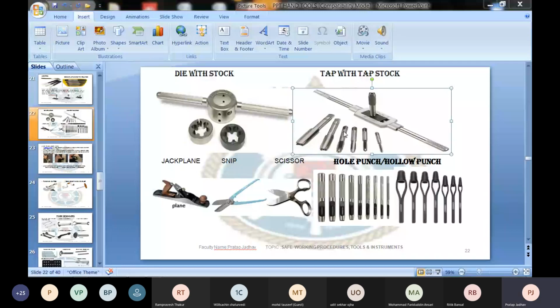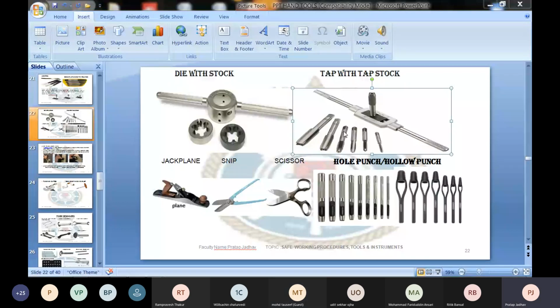Then tap, you get a set of taps. Use the first tap so that it cuts a little bit depth threads. Then you can use the second tap. The further it will increase. You can use the finished tap so that you will get the proper finished thread in the body of a machine.